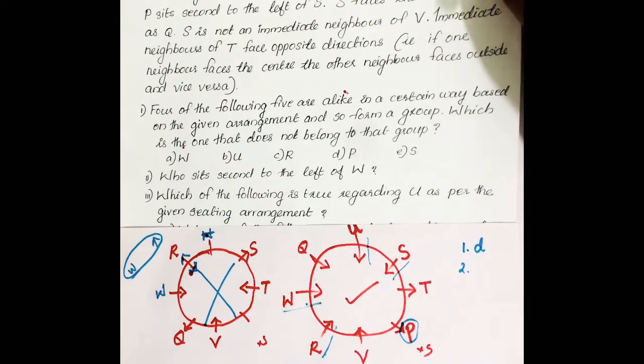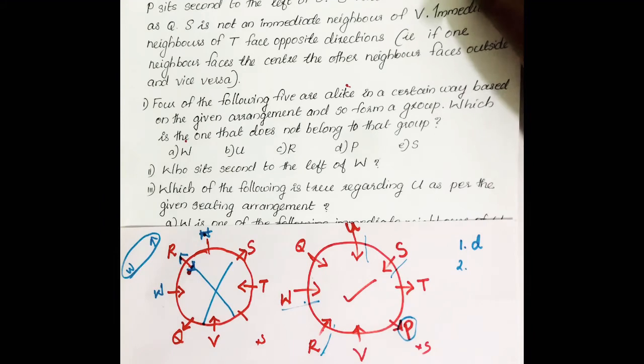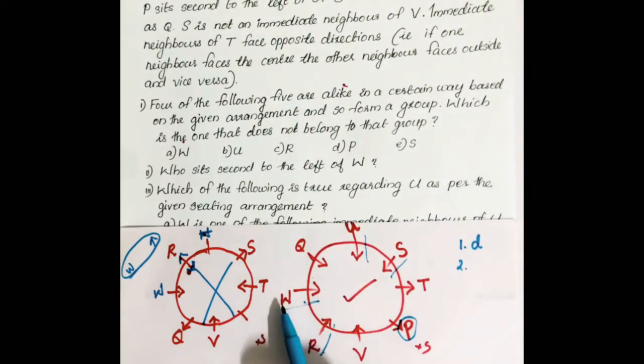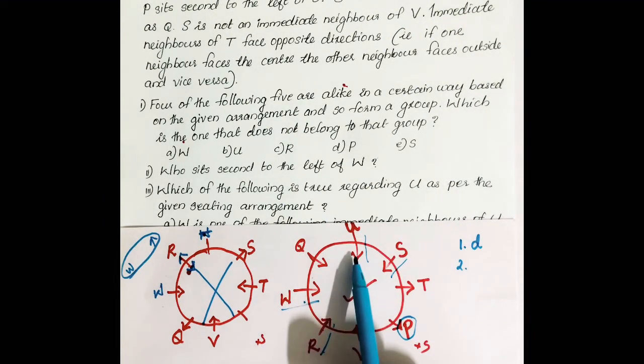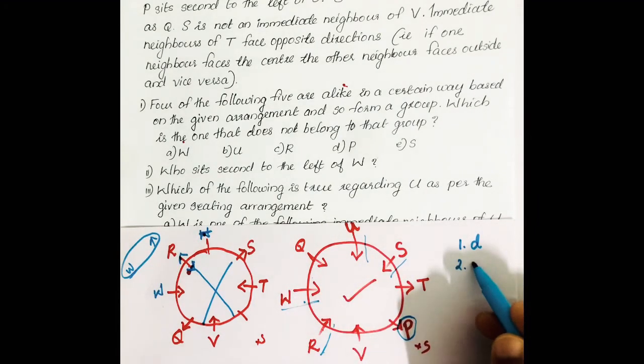Okay, then next question: who sits second to the left of W? W is here facing towards center, then first, second left of W is U. U is the answer.